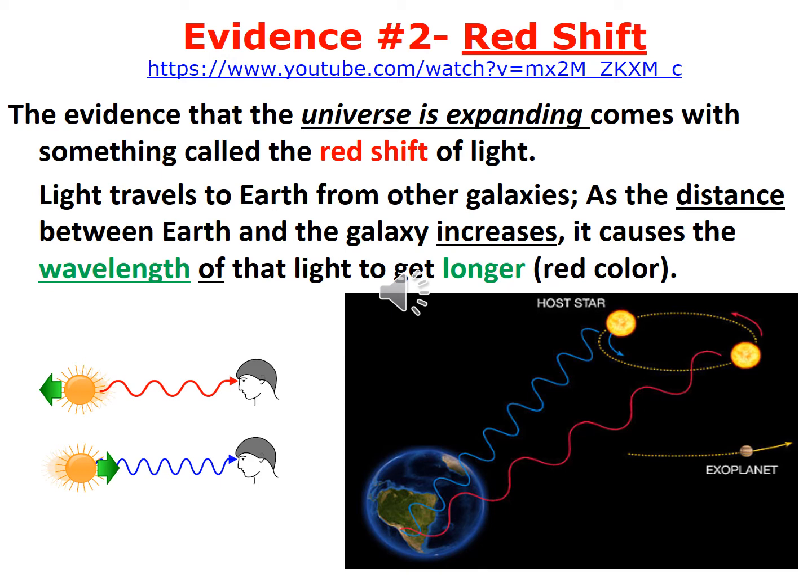Remember Roy G. Biv. So the light shifts toward that end of the spectrum. Okay? So let me just read it. As light travels from other galaxies and the distance increases, the wavelength of that light gets longer. Okay?